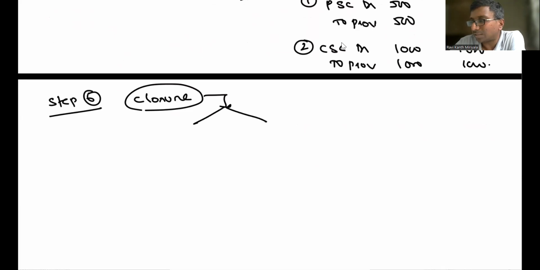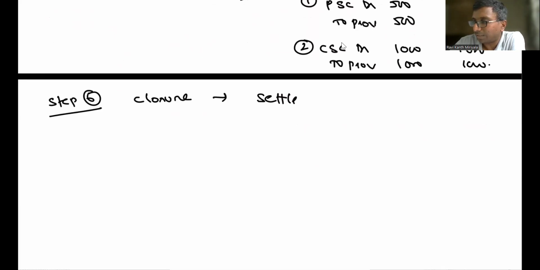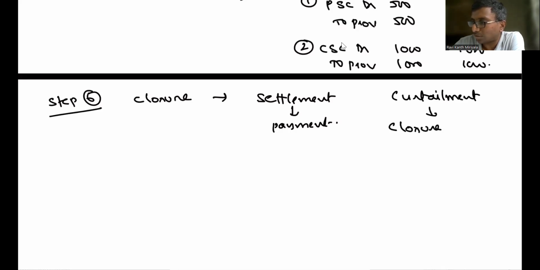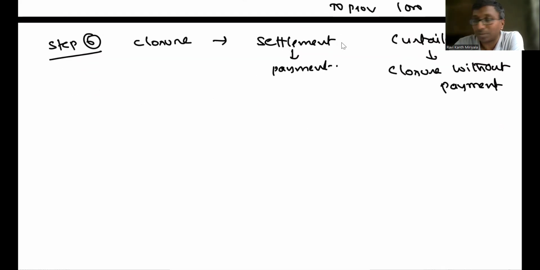Sometimes what happens is settlement. When I use the word settlement, that means we will make a payment. There is one more word called curtailment. Curtailment means what, sir? Curtailment is nothing but a closure without any payment. Sir, how will it happen? Yes, my dear, it will happen very much.